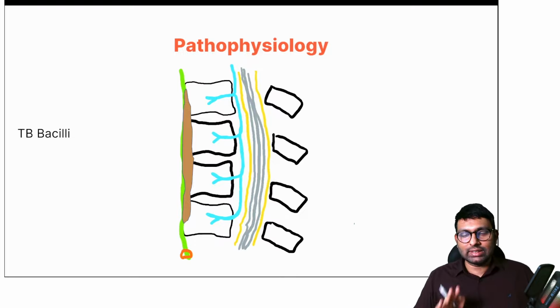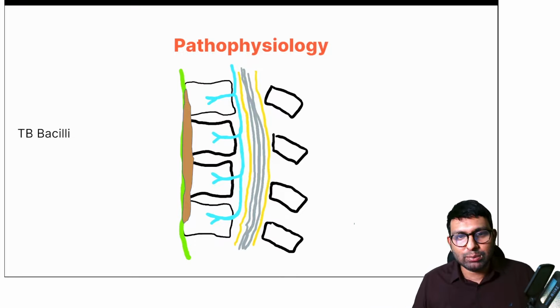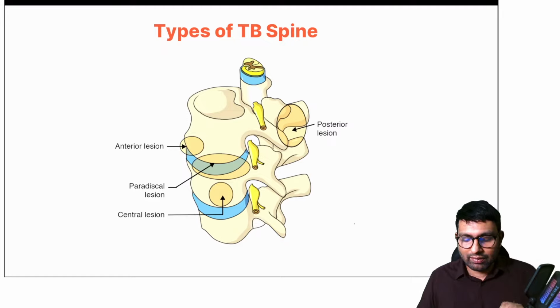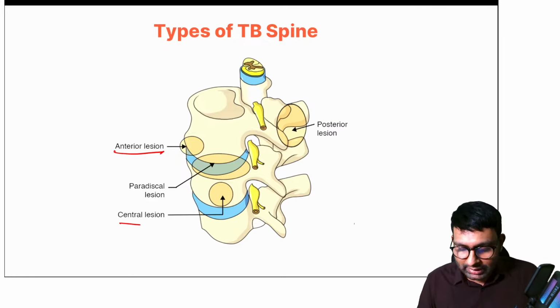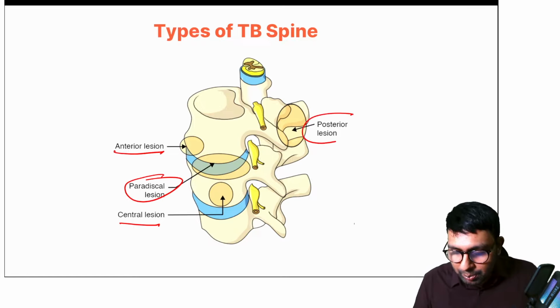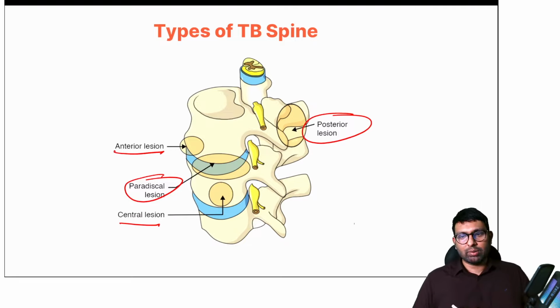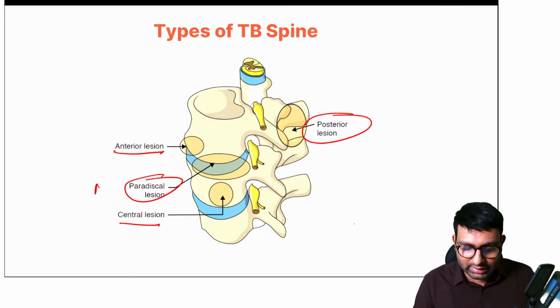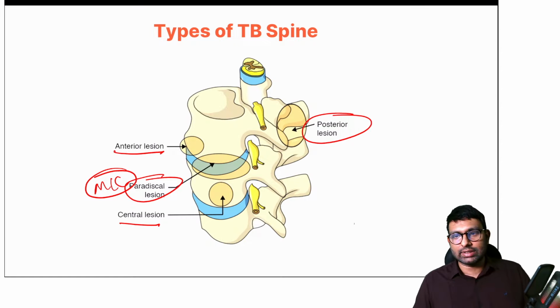Okay, so these are the three types, and rarely sometimes you will have posterior involvement. So posterior element involvement will be very rare. That is posterior type of TB. So did you understand four types of TB here? We have anterior lesion, which is by subligamentous spread, central by venous spread, paradiscal by arterial spread or hematogenous spread, and posterior, which is very rare. Okay, if they ask you which is most common, you know that hematogenous spread is most common. So this is the most common type. So that answers your question.